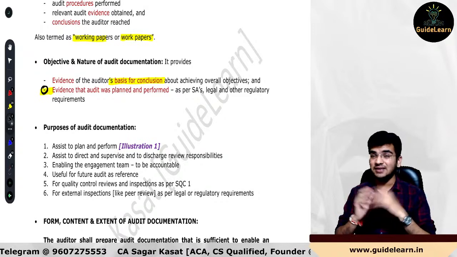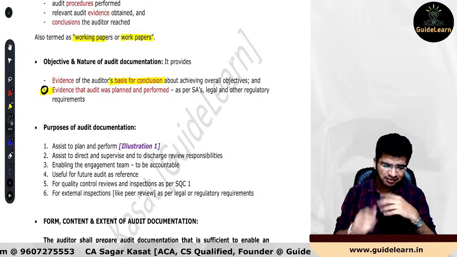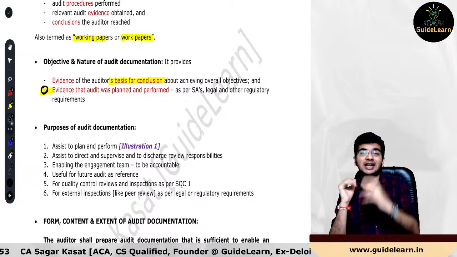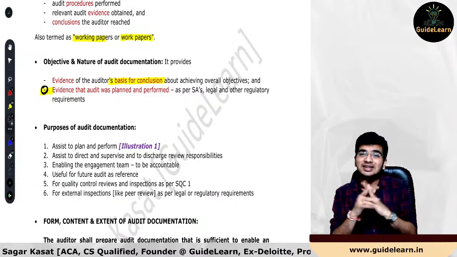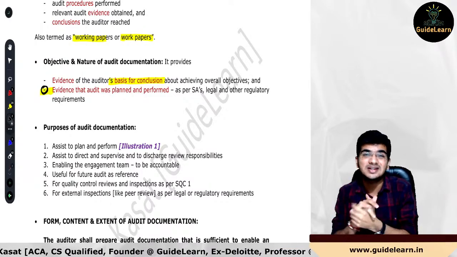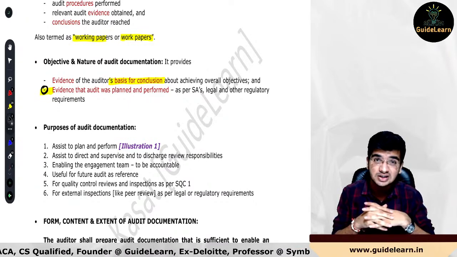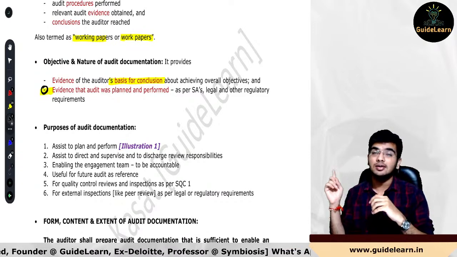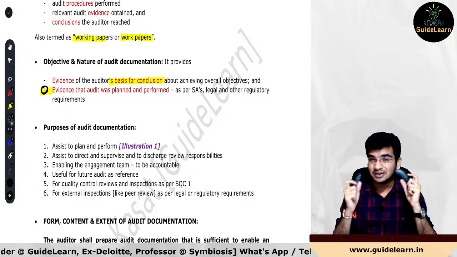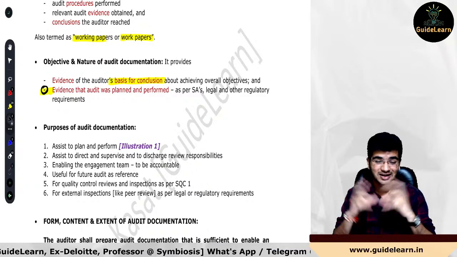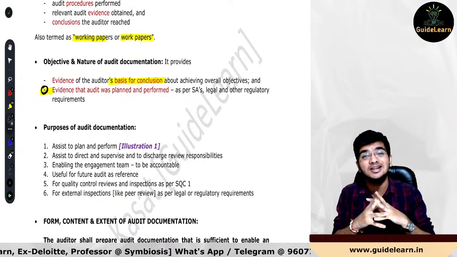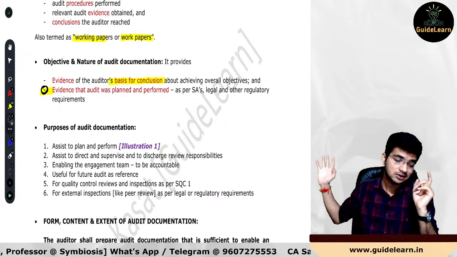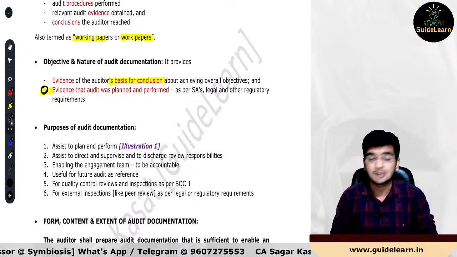The next point, which is very important, is that even if auditor can take the basis of inherent limitation, he cannot actually take a complete basis of that. He needs to prove whatever he has performed, the audit that is in accordance with the standards on auditing and the legal and regulatory requirements. So now how he'll be able to prove? That basis would be nothing but the audit documentation, and if the auditor has maintained the proper audit documentation in accordance with SA 230, then in that scenario auditor will be able to prove his work based upon audit documentation, and that's where one of the major purposes of this audit documentation comes into picture.